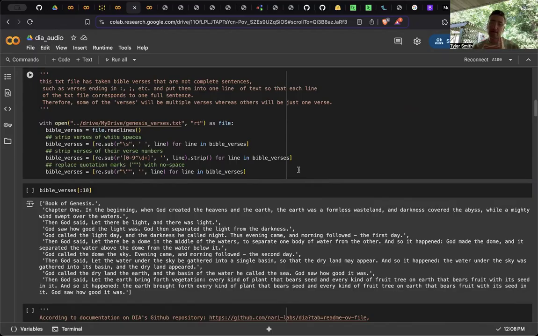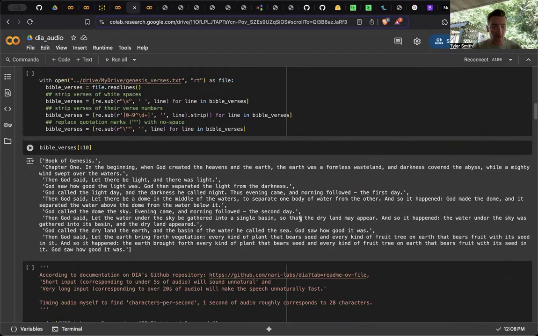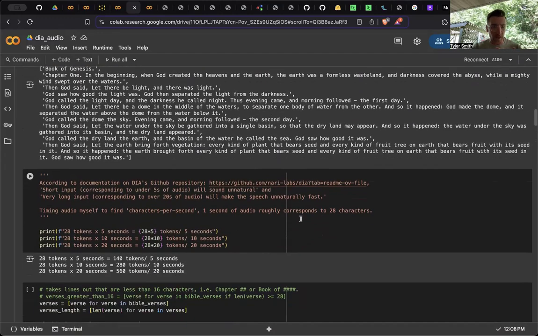I realized too that when I concatenated some of the verses later on in the notebook, there's not a space between the period and the next sentence. So sometimes there's a phonetic representation that the model is learning for the period instead of just an end of sentence. But other than that, it's not a big issue. It's just kind of funny, really. So that's what we're doing here, just reading that text file and seeing what we have.